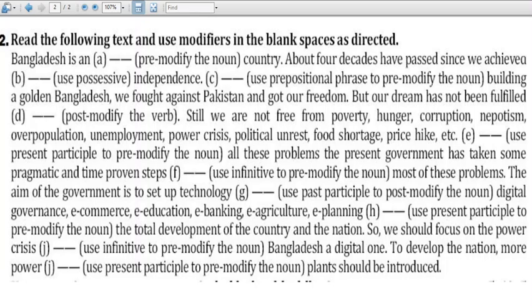About 4 decades have passed since we achieved dash independence. So possessive. So possessive means his, her, your, our, their. So whose independence? Our independence. So it would be we achieved our independence.